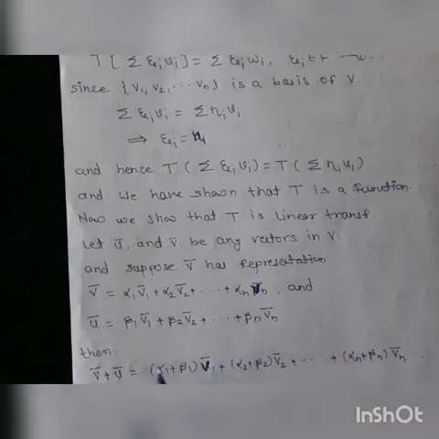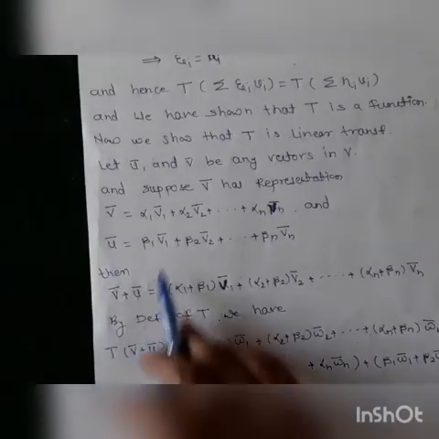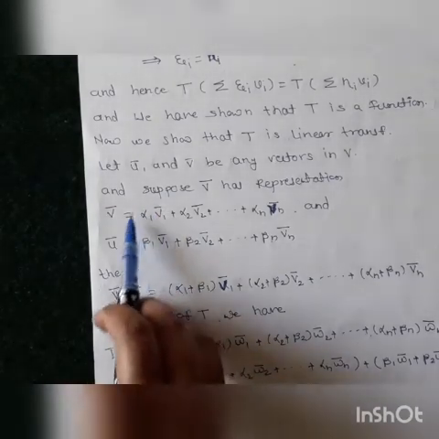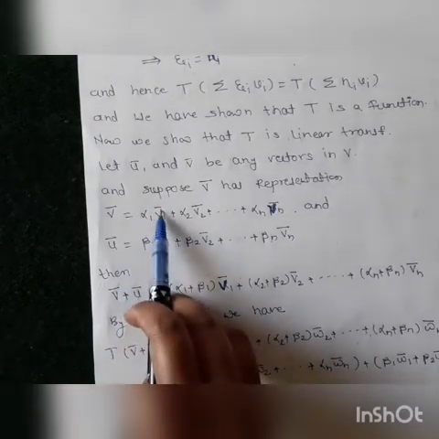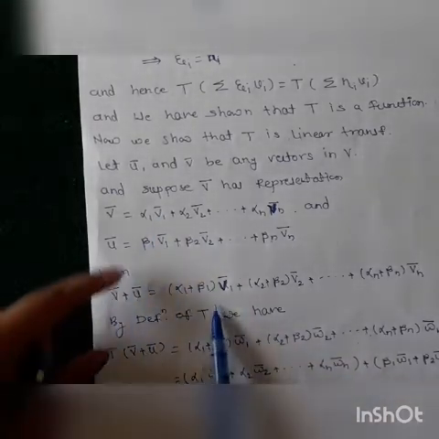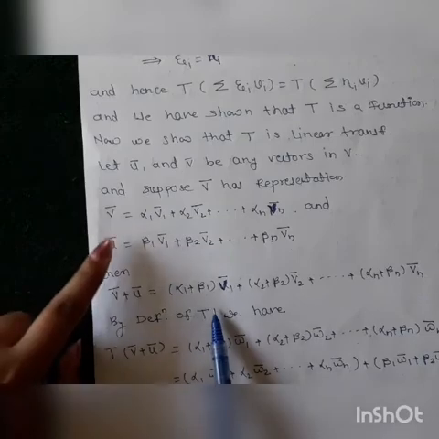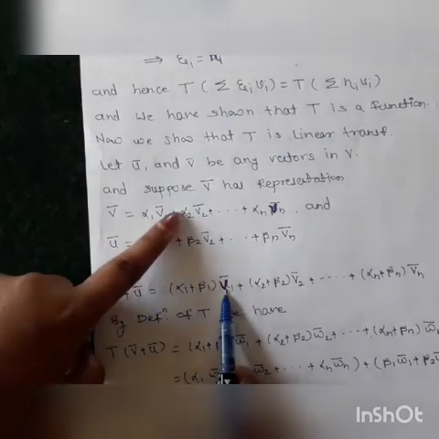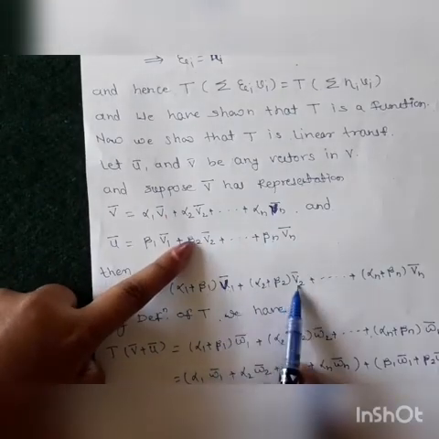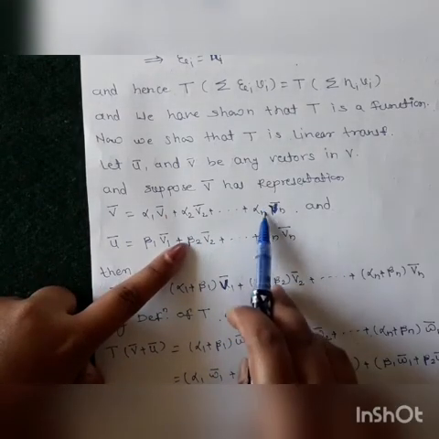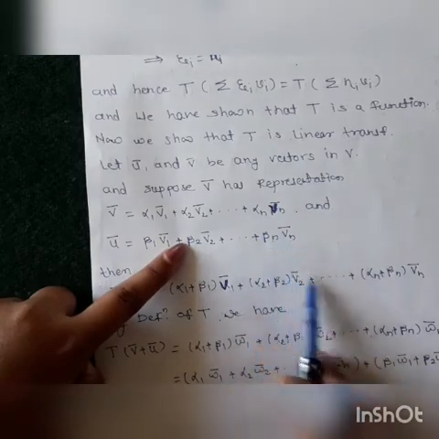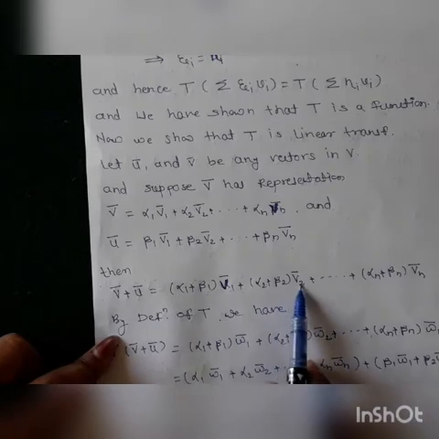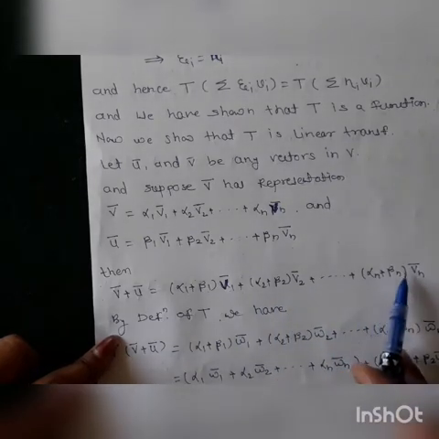Then consider v bar plus u bar, the addition of these two. Here v1 bar is common, so take alpha 1 and beta 1 inside the bracket, and similarly for the other components. So the first term is alpha 1 plus beta 1 into v1 bar, the second component is alpha 2 plus beta 2 into v2 bar, up to the last component, alpha n plus beta n into vn bar.